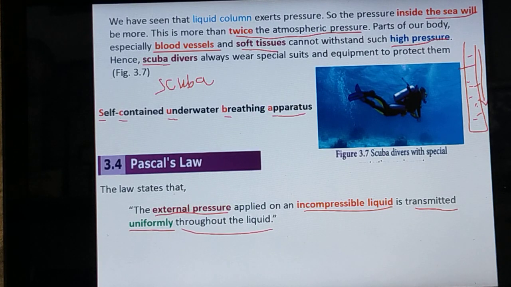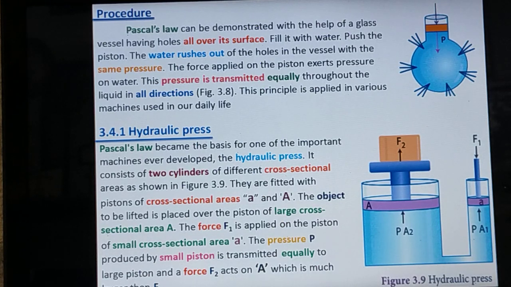That we can understand with one example. See here the diagram. Here we have taken a round bottom flask.